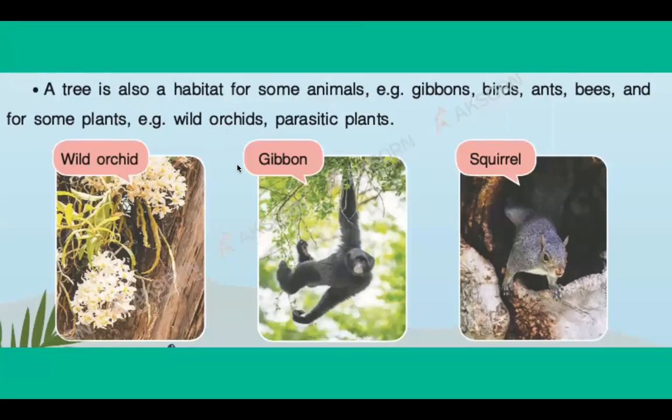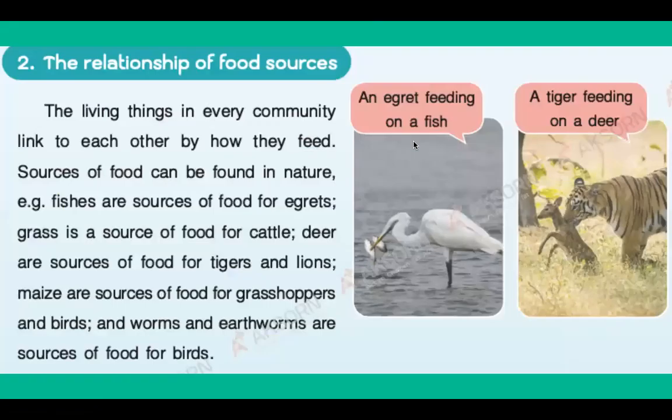Also, a tree is a habitat for some animals. Some animals live on trees. Their home is a tree. Repeat after me. A tree is also a habitat for some animals. For example, gibbon, bird, ants, bees, and for some plants. For example, wild orchids. Repeat after me, wild orchids. Parasitic plants.